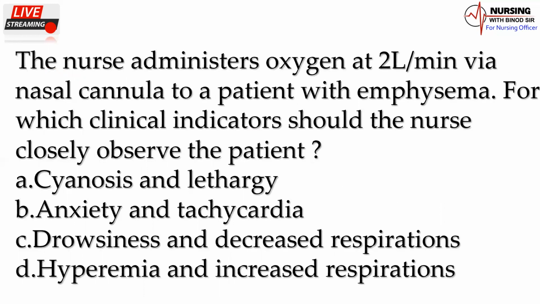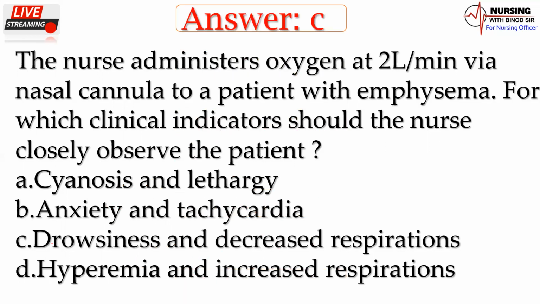The nurse administers oxygen at 2 liters per minute through nasal cannula to a patient with emphysema. For which clinical indicator should the nurse closely observe the patient? Cyanosis and lethargy, anxiety and tachycardia, drowsiness and decreased respiration, hyperemia and increased respiration. So what would be the right answer of this question? Answer is drowsiness and decreased respiration. You must have to remember this one.